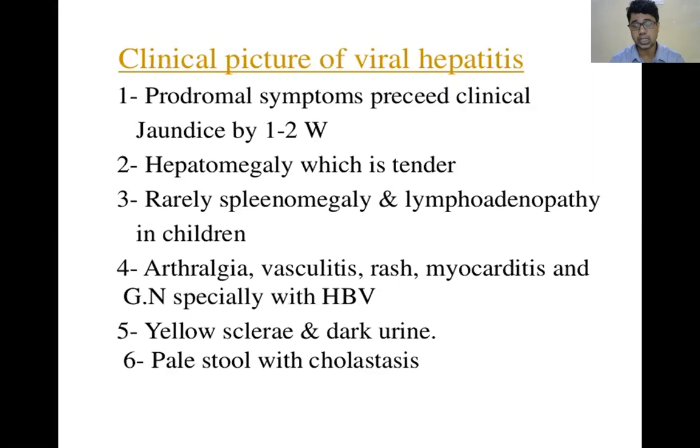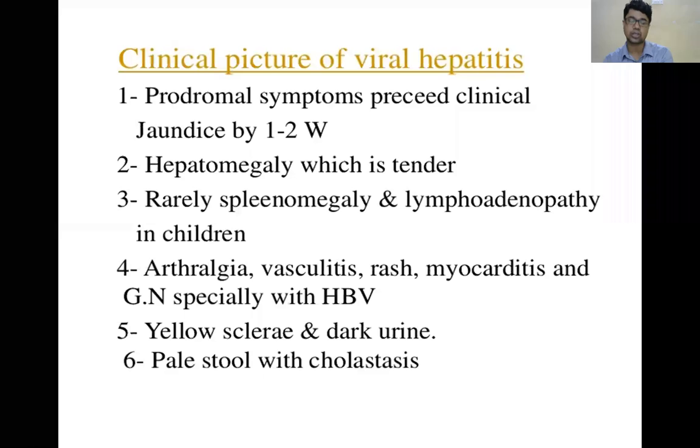So what are the other organs, other parts of the body affected in viral hepatitis B? That is, you will get arthritis, arthralgia, myocarditis, then nephrotic syndrome, nephritis, polymyalgia rheumatica. Like this, other things also you will get in hepatitis B.